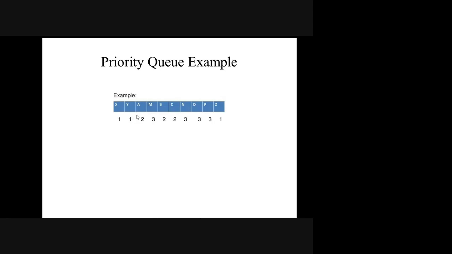For example, if I want to insert this element, assume that these elements are already taken into count. Now the next element x comes with priority 1, so I will insert it. Then element y comes with priority 1. I will compare the two priorities, and both are the same. So when it is the same, I will serve x as the first element, and then I will serve y as the next element.